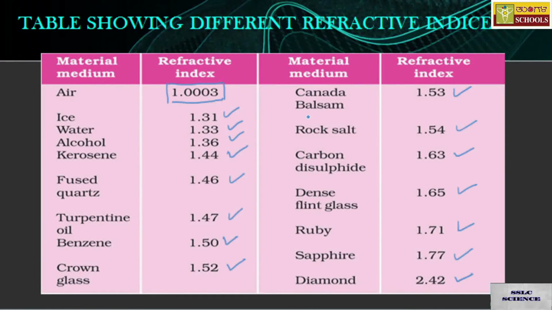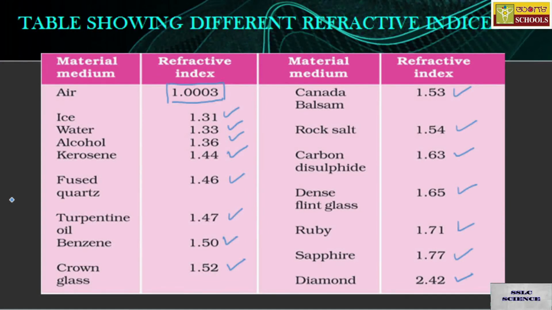Please do not memorize these things. These things are not necessary. But the reason I am bringing this up is that you may get multiple choice questions or applied parts where you have to find which has more refractive index. They give 2 or 3 options or even 4, and you have to find the highest option or the lowest if they ask. That's the reason I am bringing this table in.